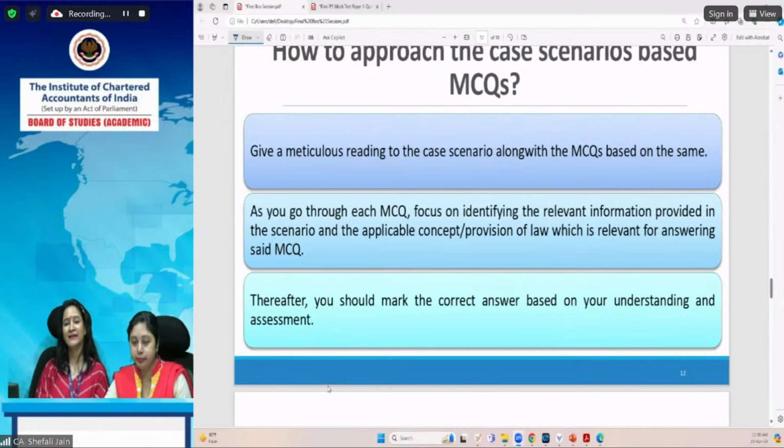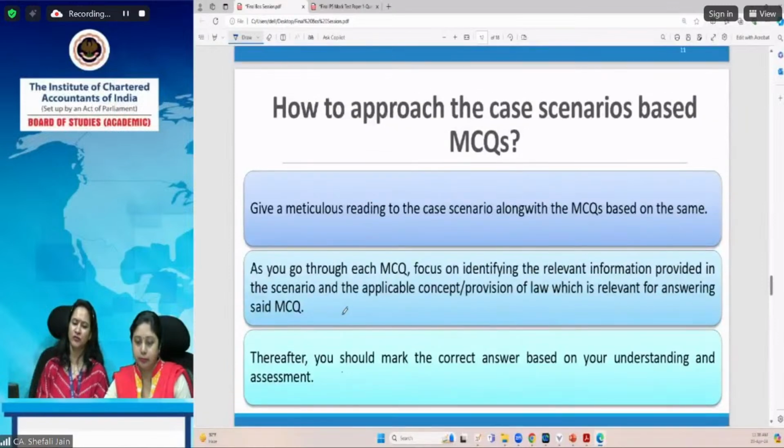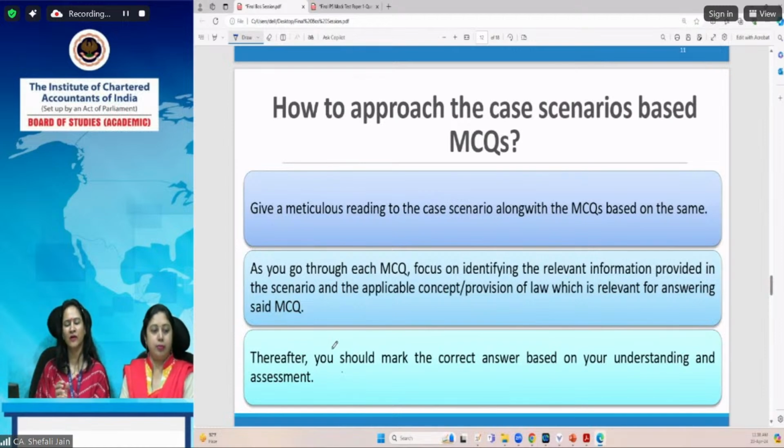When you are reading any entry, like any facts, you might just click in your mind whether reverse charge is applicable on it or not, or exemption is there or not. So while reading, just keep in mind what all provisions can get triggered in these case scenarios, and then go through the questions. Then you can come back again to the case scenario and mark upon the facts of the case which question is asked relating to which facts.